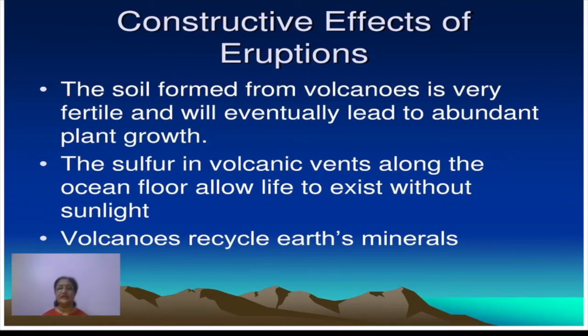Number one, suppose a volcanic eruption has occurred in some part, right? Magma comes out in the form of lava and spreads over the entire area. Now when this lava eventually cools down, after a long time, it converts into fine soil particles. That soil is one of the most fertile soils we have on earth, and it is called black soil. And this black soil is very good for the growth of plants. So this is one of the constructive effects of volcanic eruption.